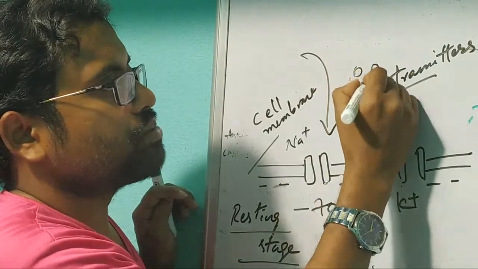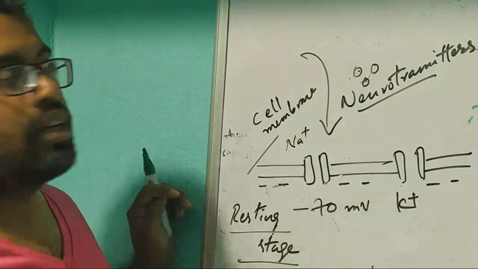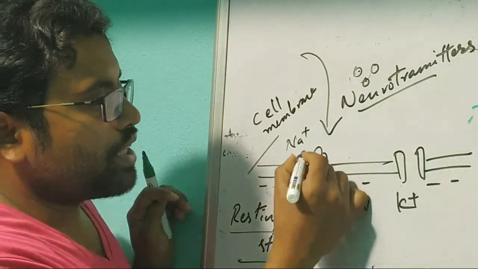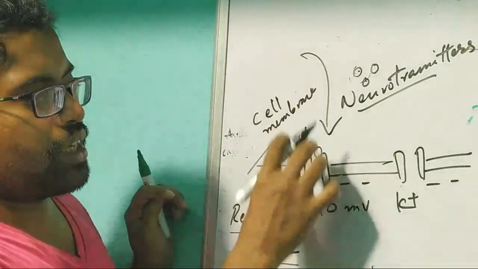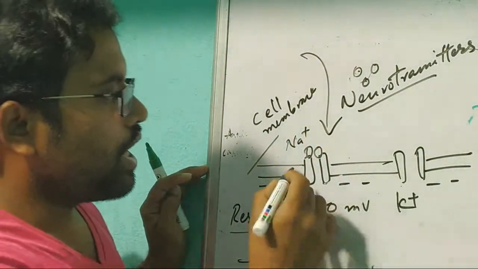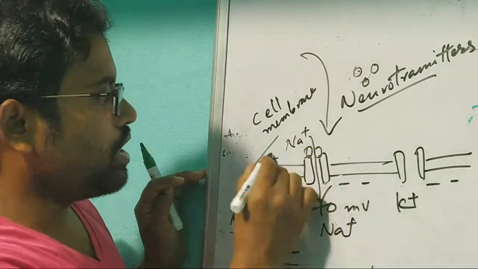You can imagine them as power cells. They come and contact the sodium channel, which opens it and lets sodium inside.